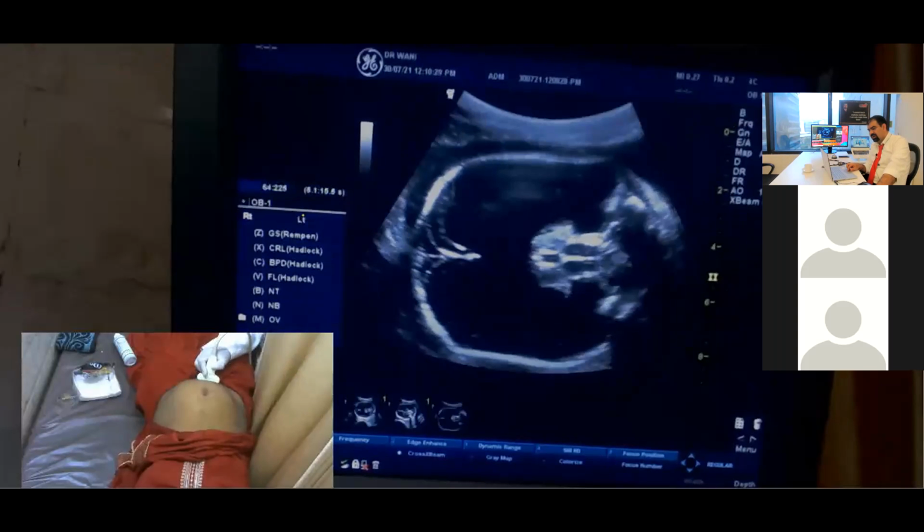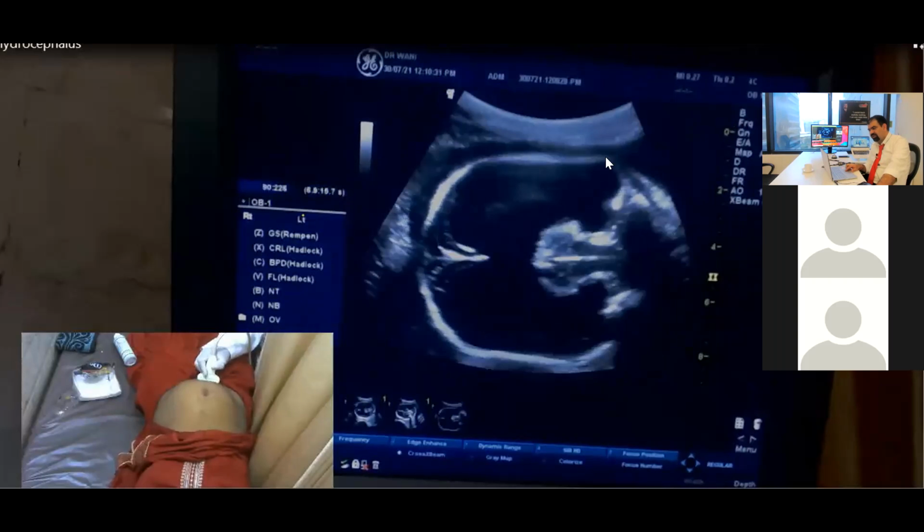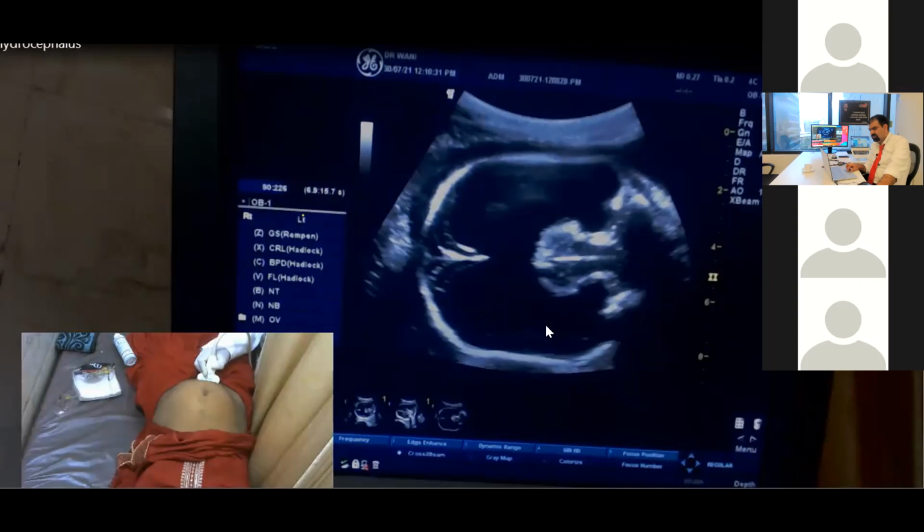No, the ventricles are in the other section. In this section first, tell me what we are seeing over here. Hyperechoic? No, hyperechoic is over here. This is the skull bone. So what is this over here? Fluid. Okay, fluid is looking black on screen. But where is this fluid from?